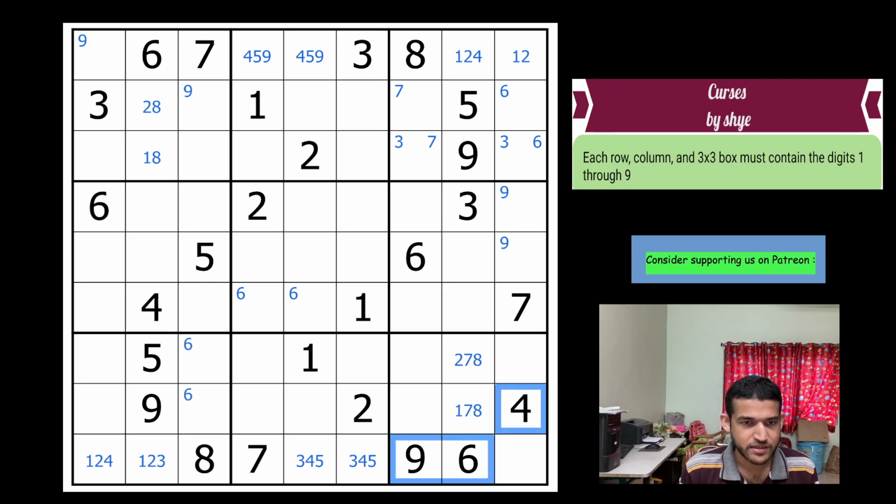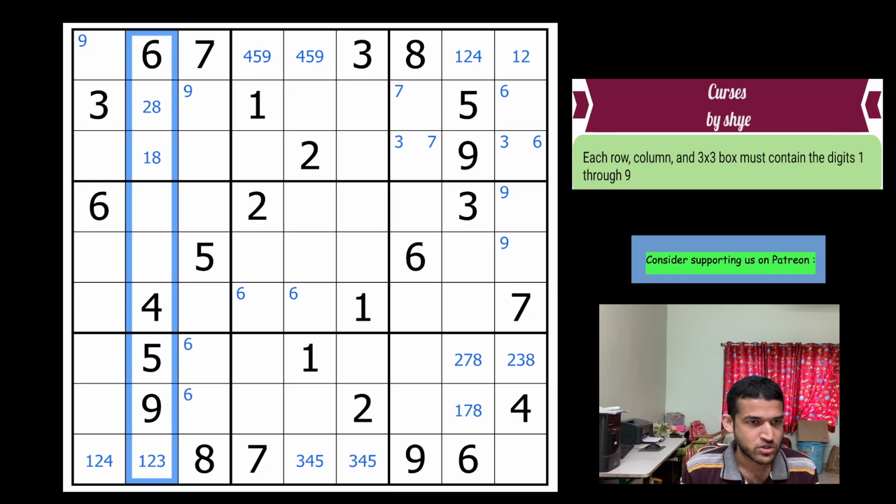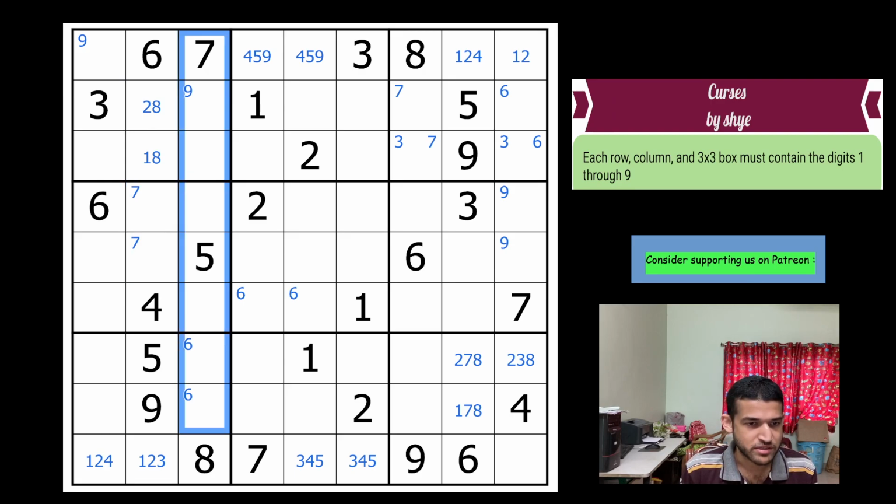4, 6, 9 and 1, 5 and 7. So this will be 2, 3, 8. Okay. And now if you look along column 2, 7 must be in one of these cells. So we missed that corner marking, which could have been done earlier. 7 is not here. 7 is not here. So 7 is here. So that would have put a 7 here.